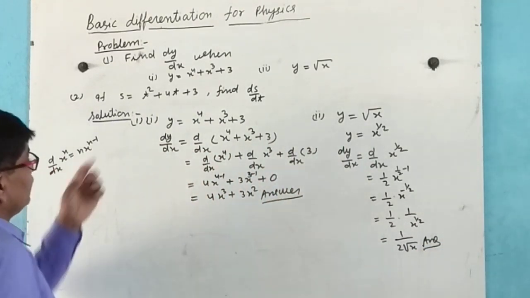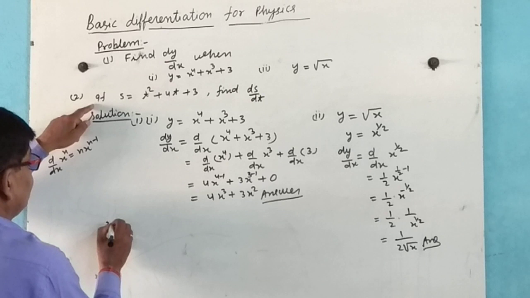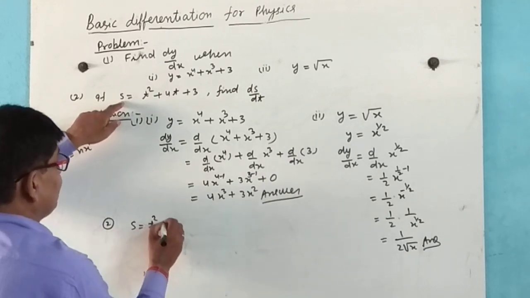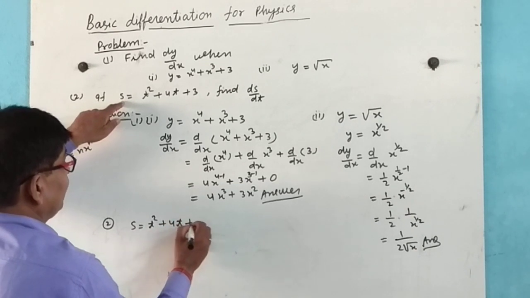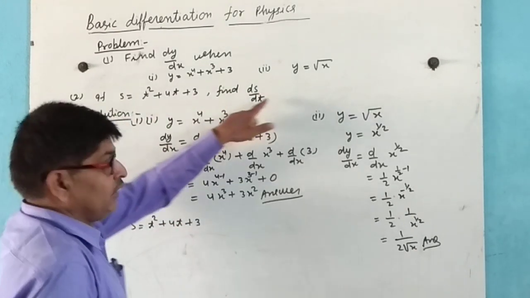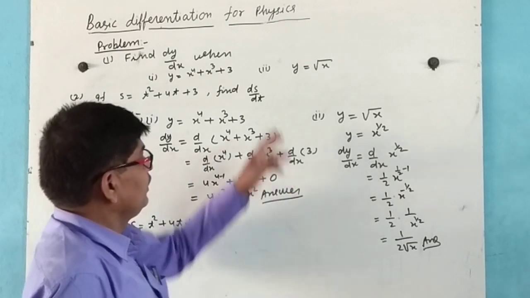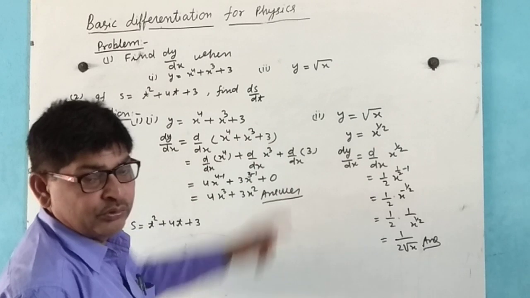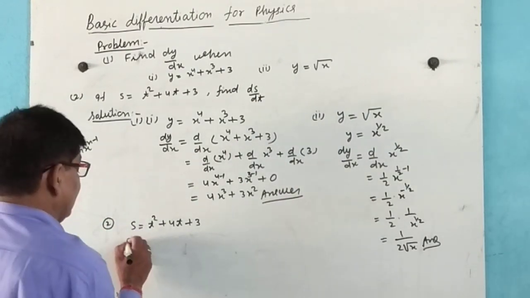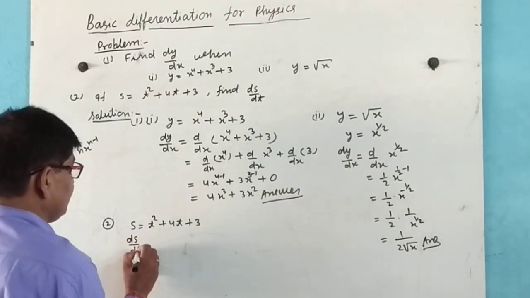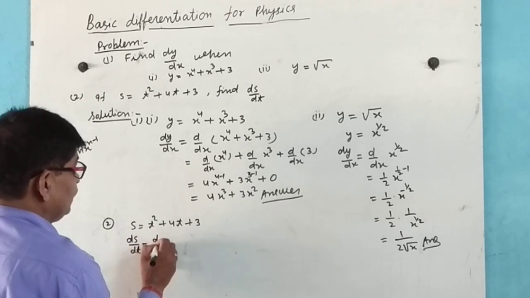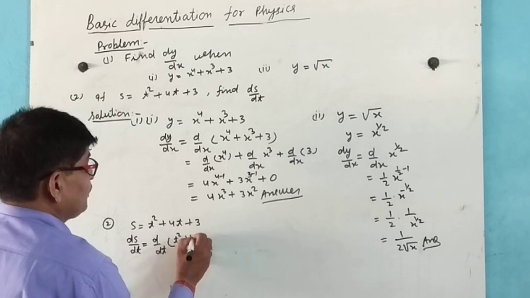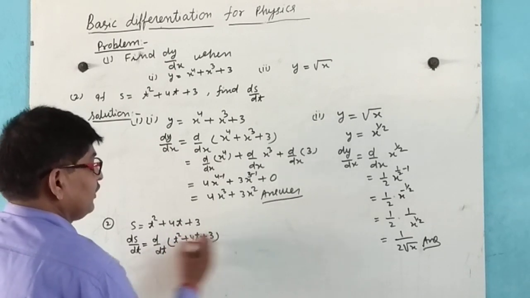Now, second problem. If s is equal to t square plus 4t plus 3, find ds by dt, means differentiate this function with respect to time t, so that ds by dt equal to d by dt of t square plus 4t plus 3.